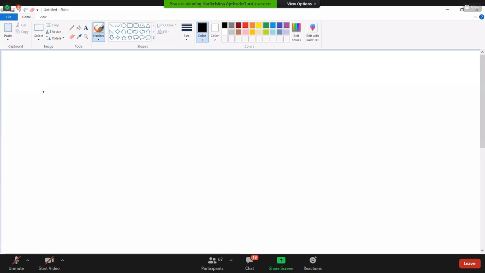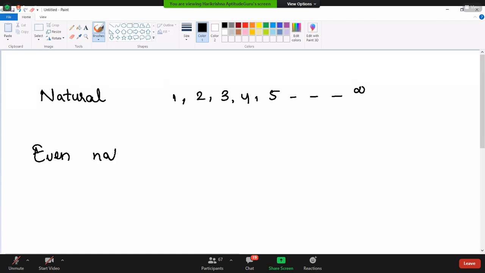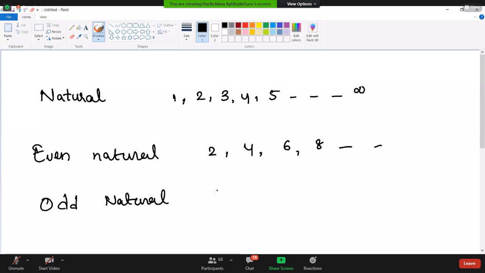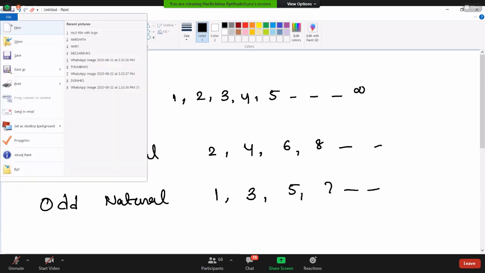Before we proceed with that, can you tell me what natural numbers are? Natural numbers are the numbers which start with 1, 2, 3. We start counting with 1, 2, 3, and all those are natural numbers till infinity. Even natural numbers are 2, 4, 6, 8, 10, and so on. Whole numbers include 0. Odd natural numbers are 1, 3, 5, 7, and so on. This is the basic information which I am trying to project here.